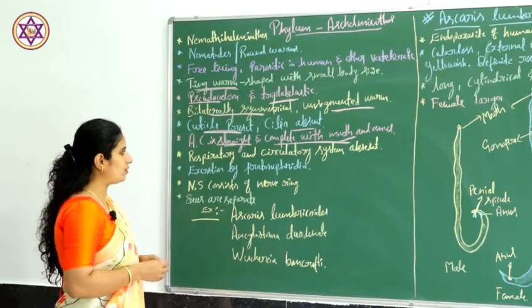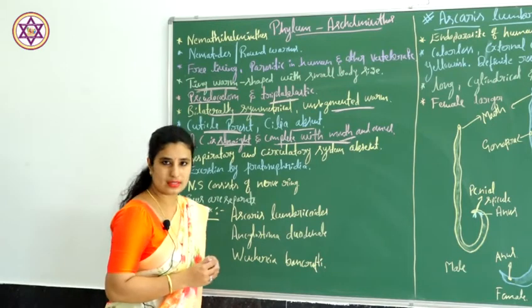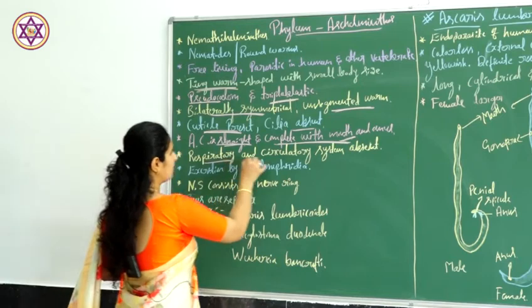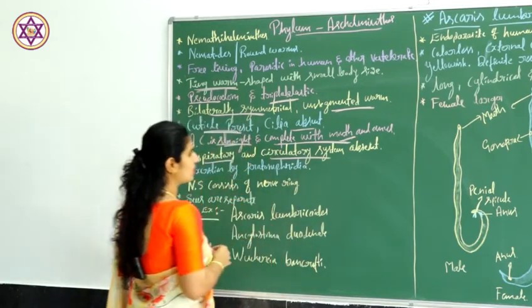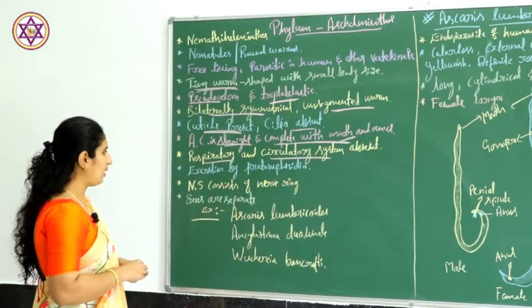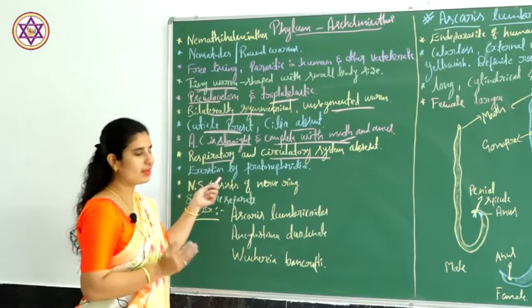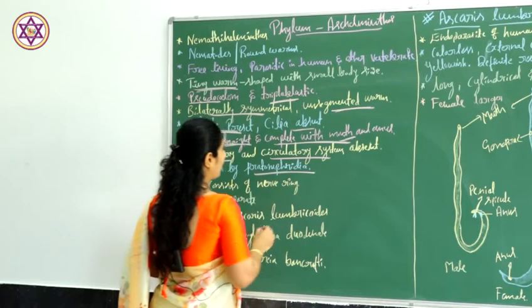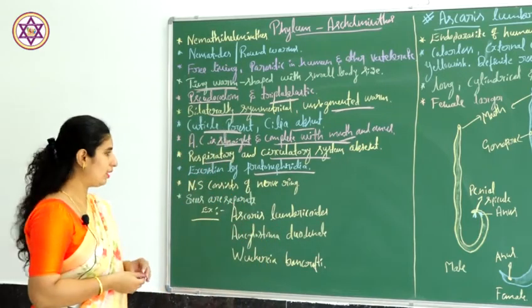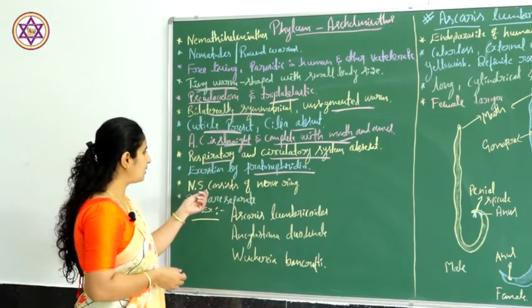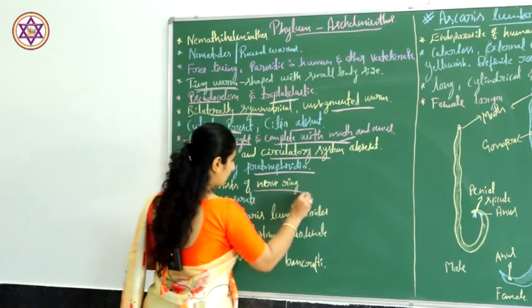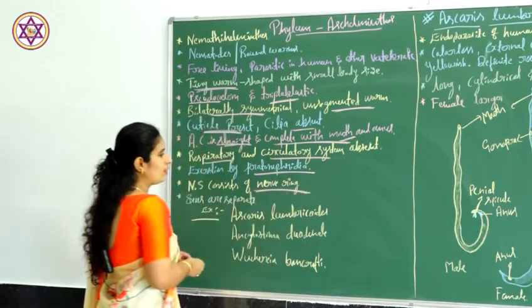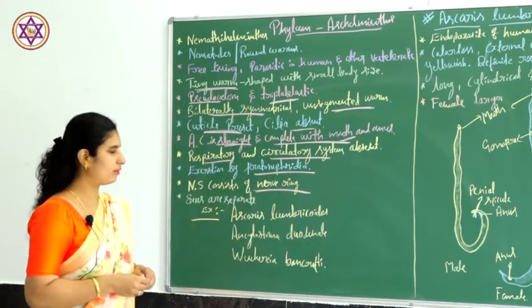Coming to the respiratory and circulatory system, in roundworms both the respiratory system and the circulatory system are absent. Excretion is by protonephridia, a primitive type of kidney. The nervous system consists of a nerve ring along with longitudinal nerves.